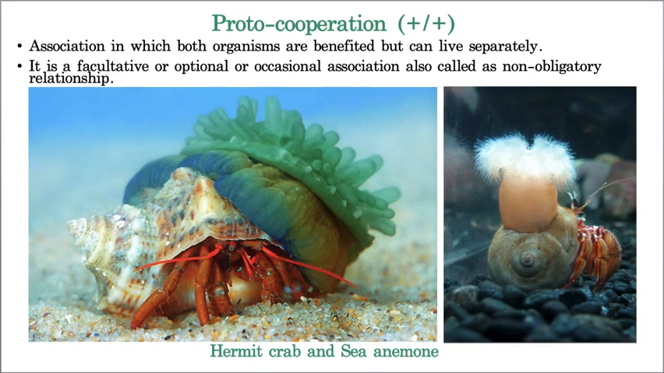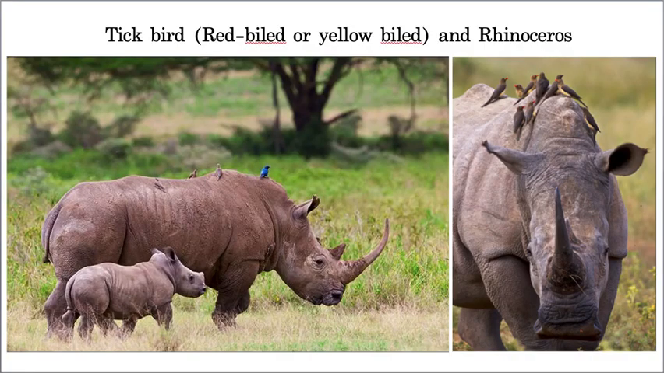Now let us take one more example. Now this is tick bird and rhino. Now this is a rhino or a rhinoceros. In this you can see these tick birds. Now how they are benefited, let us see.